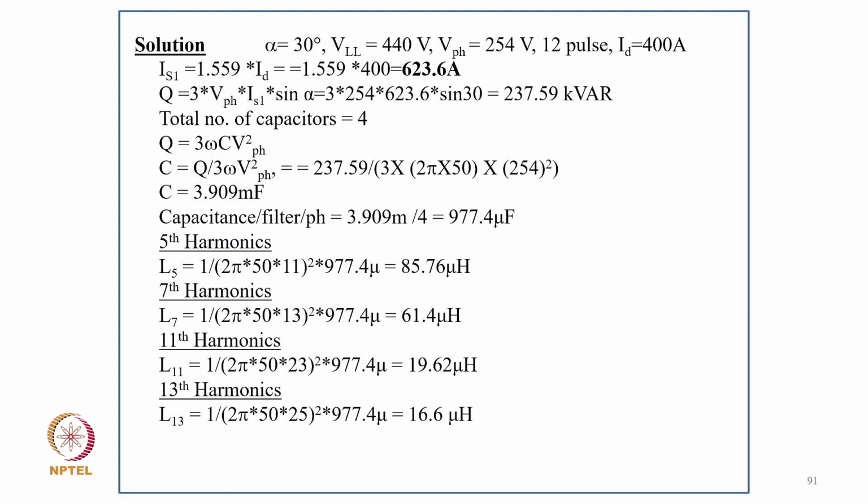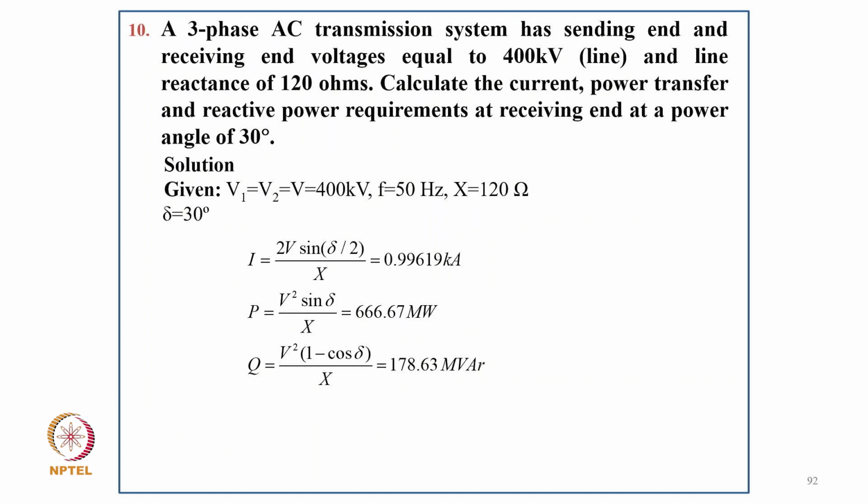Then you can calculate the inductance for the fifth harmonic from the tuning formula, 1 upon root of, typically, 2 pi into 50 into 10 into square. So it comes to 85.76. Similarly, for the 7th it is calculated in the same way, applying the formula, 61.4, and for L11, 19.62 millihenry, and L13 is 16.6 millihenry.